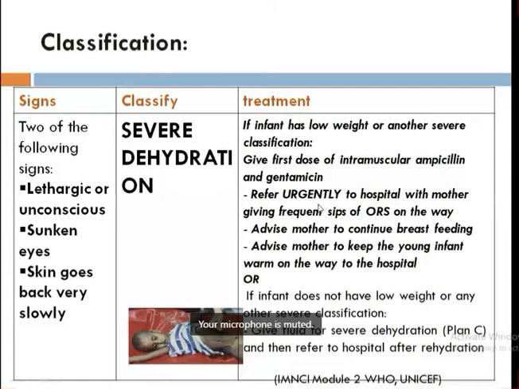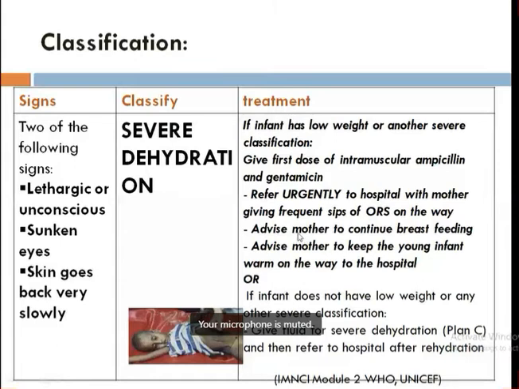So ORS plays a vital role in treating dehydration. In diarrhea, children die because of dehydration, not because of the diarrhea itself. The causative organism will not cause death, but the severe dehydration kills the baby. So if the child is only lethargic, then you can ask the mother to give ORS on the way. If the baby is unconscious, then you can't actually. And if the baby is lethargic only, advise mother to continue breastfeeding.